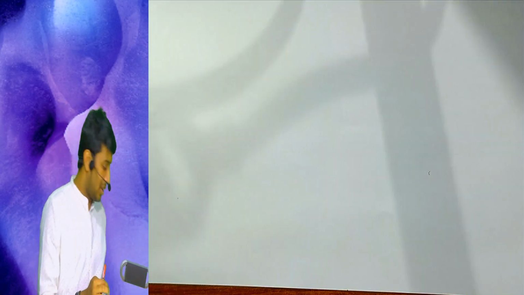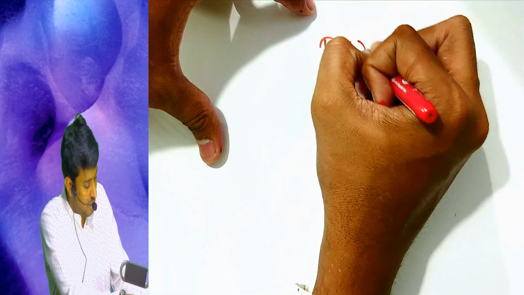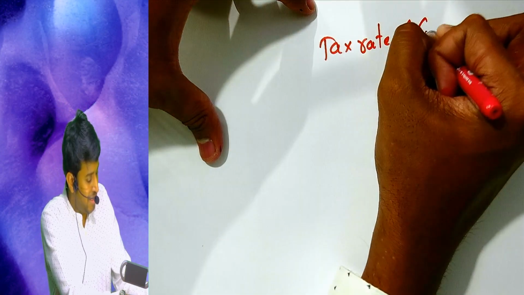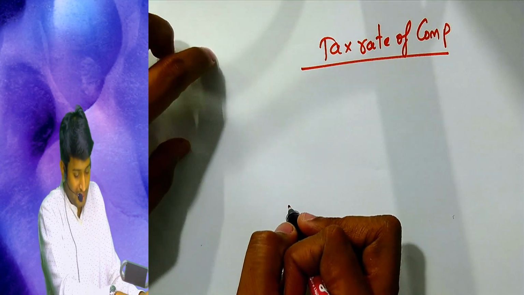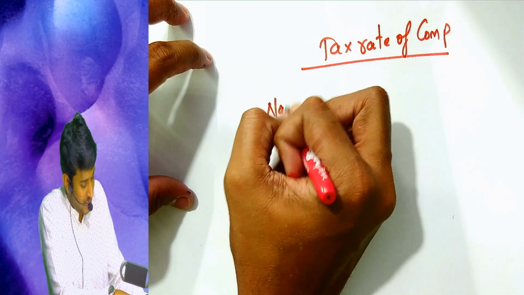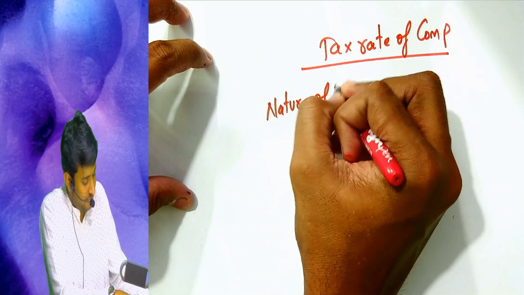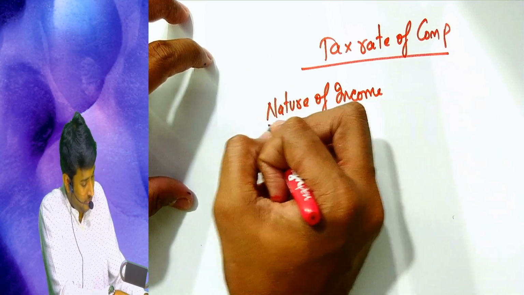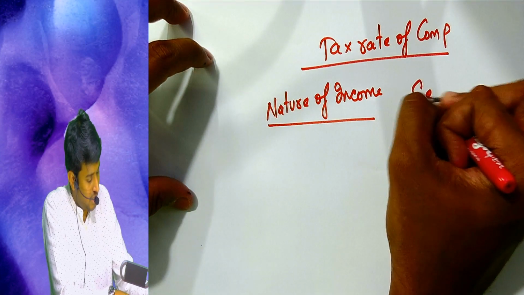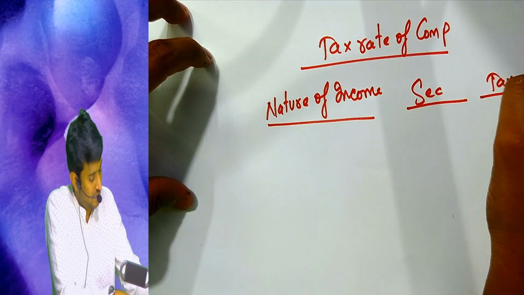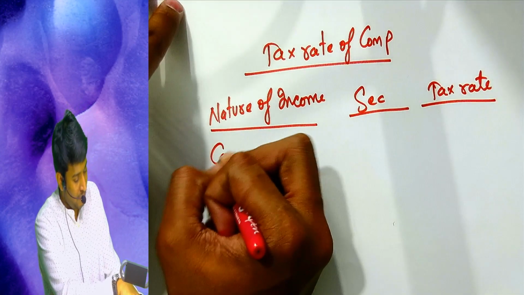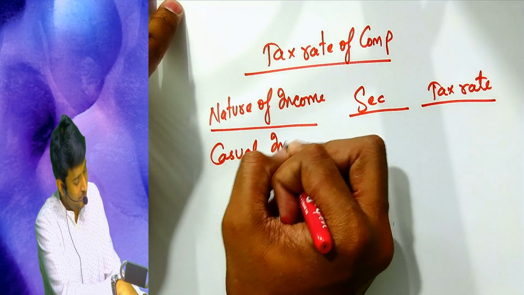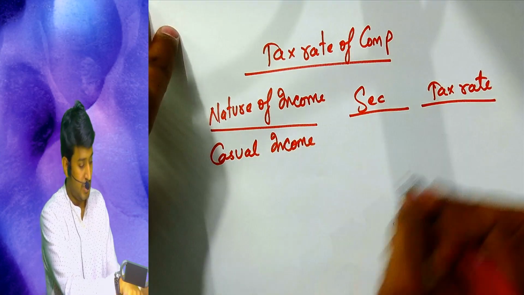Okay, now if you understand properly, listen quietly, don't copy, I'll give you time if you want. This chart you will not find anywhere, so listen quietly. Tax rate for companies. Nature of income, section, and the tax rate. What if the company is earning casual income? The tax rate is